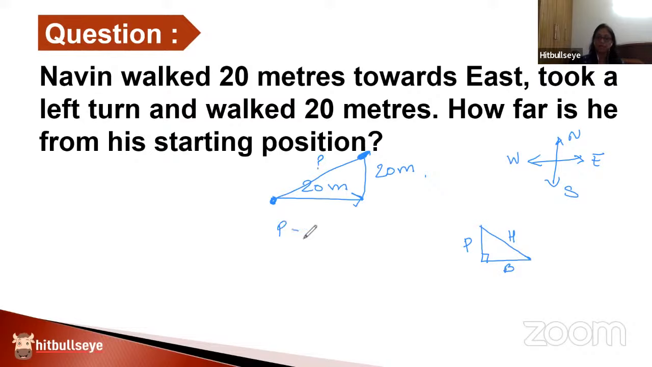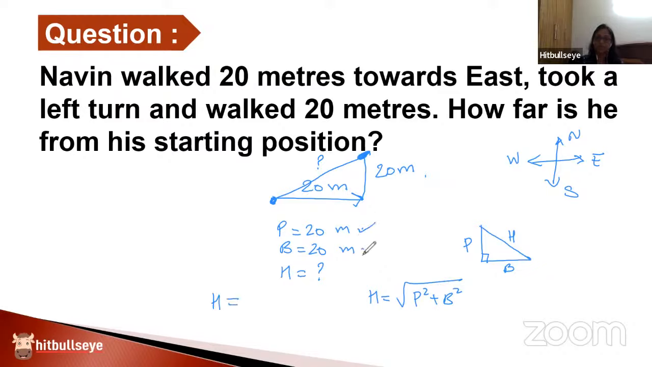The perpendicular is 20 meters here. The base is also 20 meters here. The question is asking for hypotenuse. Of course, that will also be in meters. So for that, what is the Pythagoras theorem? Hypotenuse is always equal to the square root of p square plus b square. But remember a shortcut. If your p and b are equal, then hypotenuse will always be root 2 times that number. So without even solving this, I can apply that shortcut.